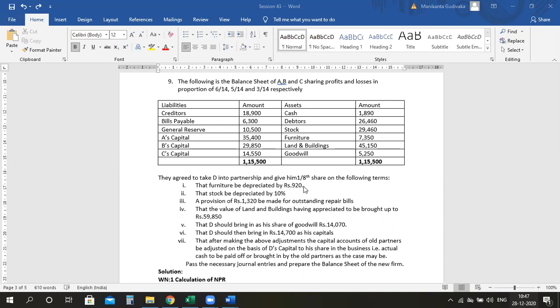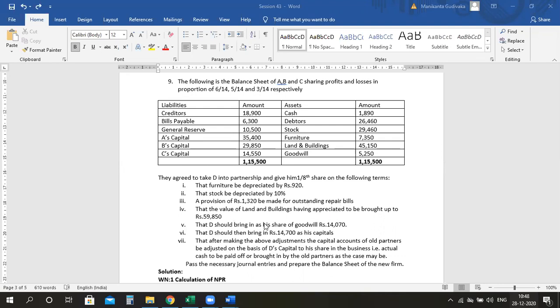Your furniture has been depreciated by 920. The stock has been depreciated by 10%. So we have depreciation. Whenever the value of the asset is decreasing, then we have to look into the revaluation account. Yes or no? It is revaluation account debit to your furniture and your stock. So let's do that also. And provision of rupees 1320 has to be made on outstanding repairs bill. So we need to make a provision on the repairs bill, which means there's a new liability, so you have to create that. The value of land and building have been appreciated. So we have an increase in the value of the asset.